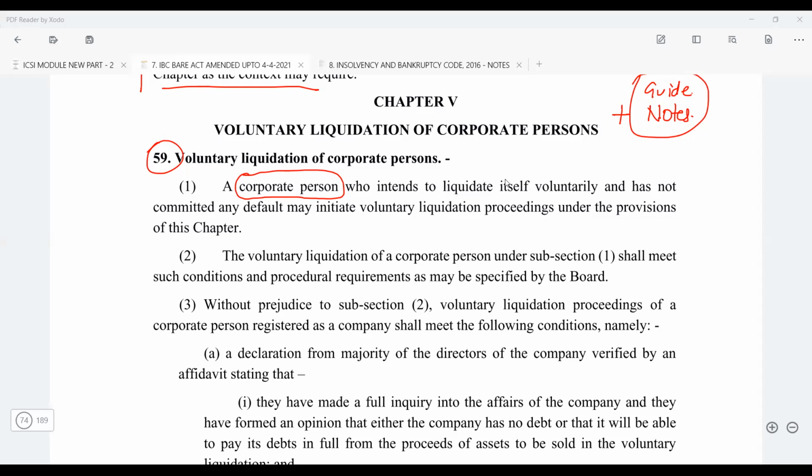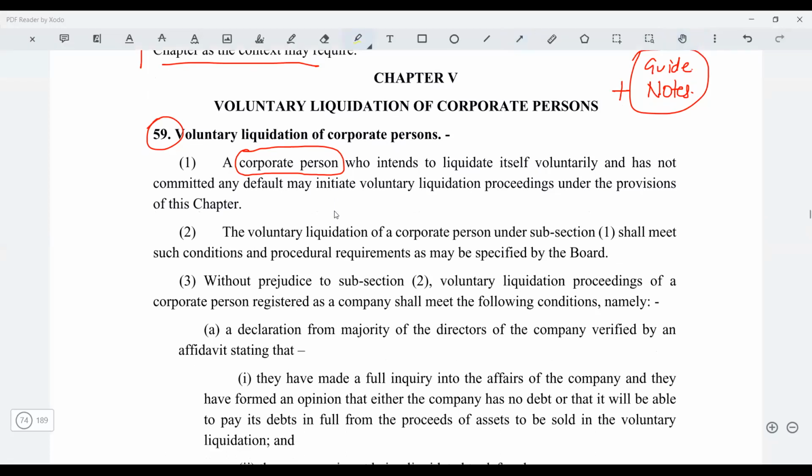Yes sir. Right. So when you write the answer for voluntary liquidation, please make sure that you don't use the word corporate debtor. You'll have to use the word corporate person. So see, a corporate person who intends to liquidate itself voluntarily and has not committed any default may initiate voluntary liquidation proceeding under the provisions of this chapter.